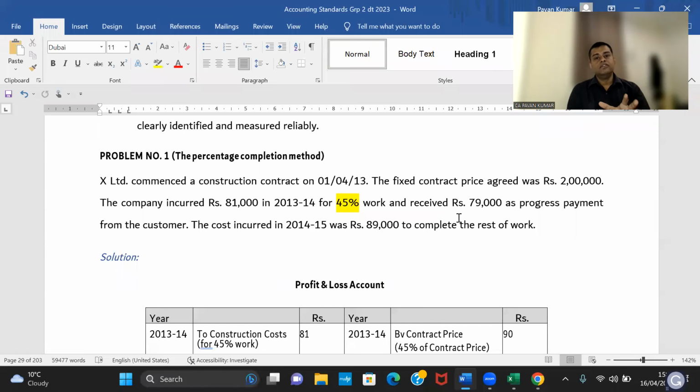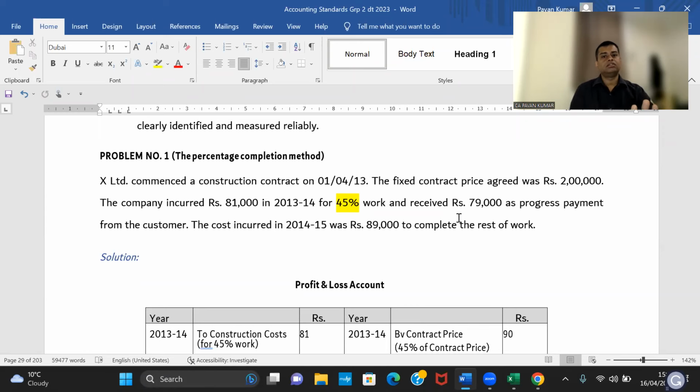This is one method which is used only for the purpose of the CA intermediate accounting exam. In reality, no one does that. I have done enough audits, enough accounting and financial reporting for construction contracts. Whoever he is, small or big, they will go with the technical survey. They will hire one engineer. The engineer will tell 82.5% of the contract is complete. I will recognize 82.5% revenue.